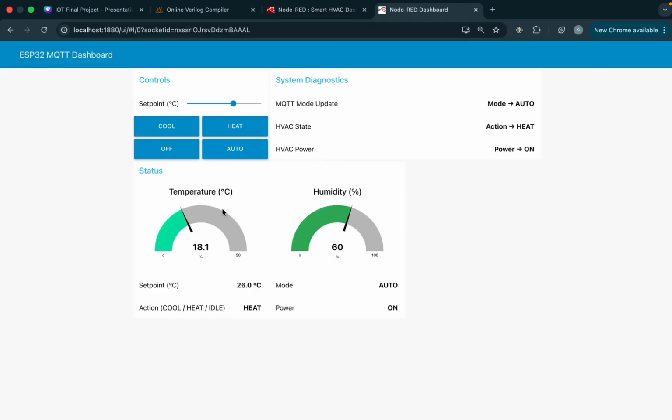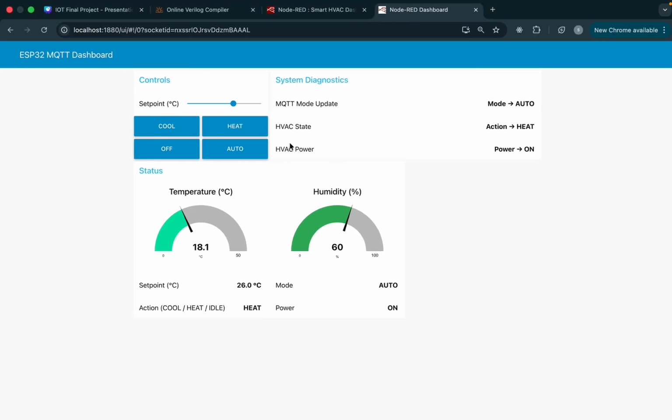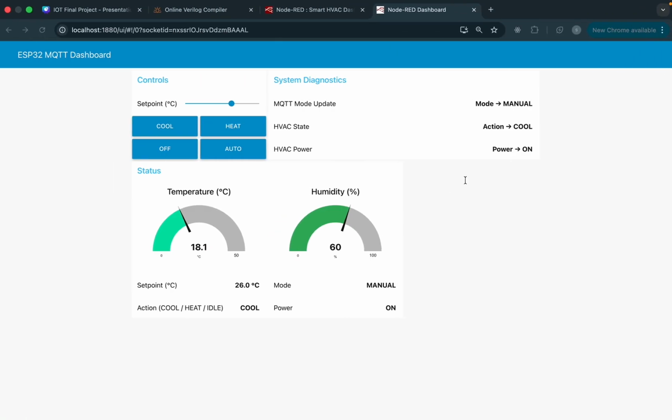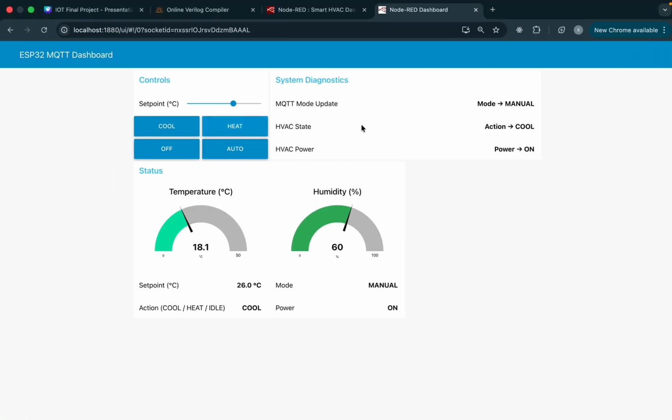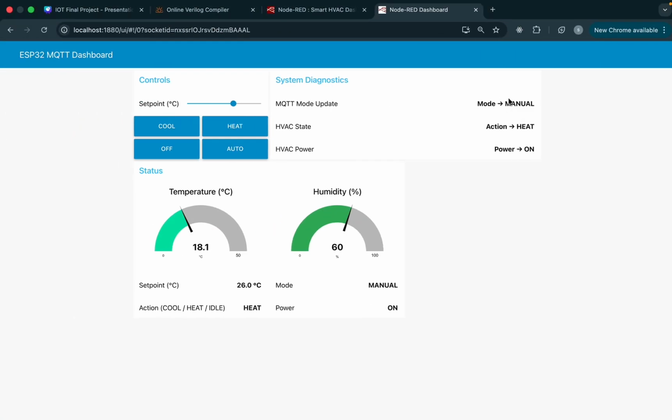We can see the live temperature and humidity, same as the Wokwi simulator, and also we can control the system manually. Heat is on now, but when we click cold, it changes to cold and the mode will be manual. When we want to turn the heater on with heat, the mode stays manual and the action is heat. If we want to change back to auto, click auto.